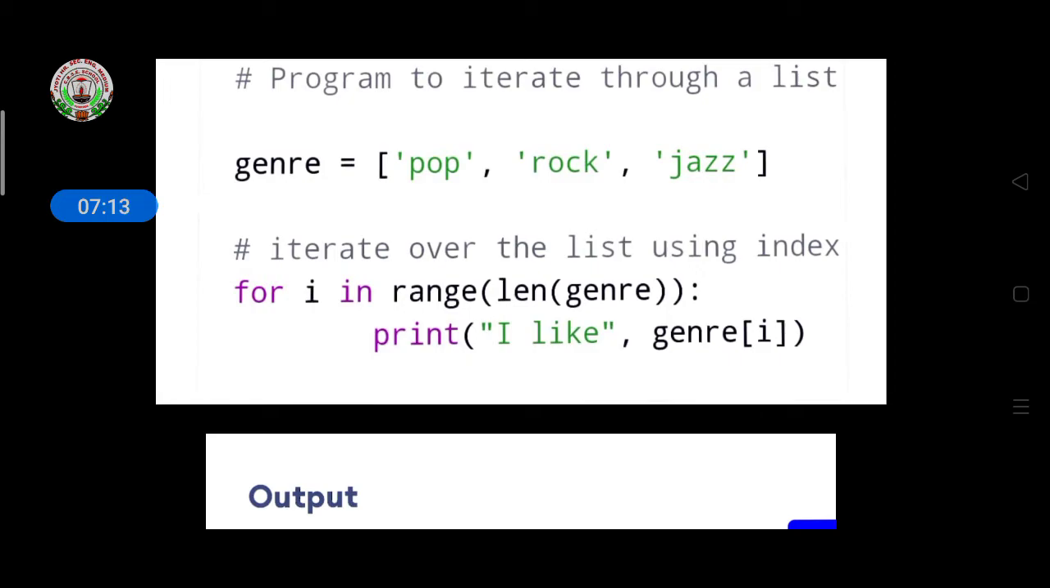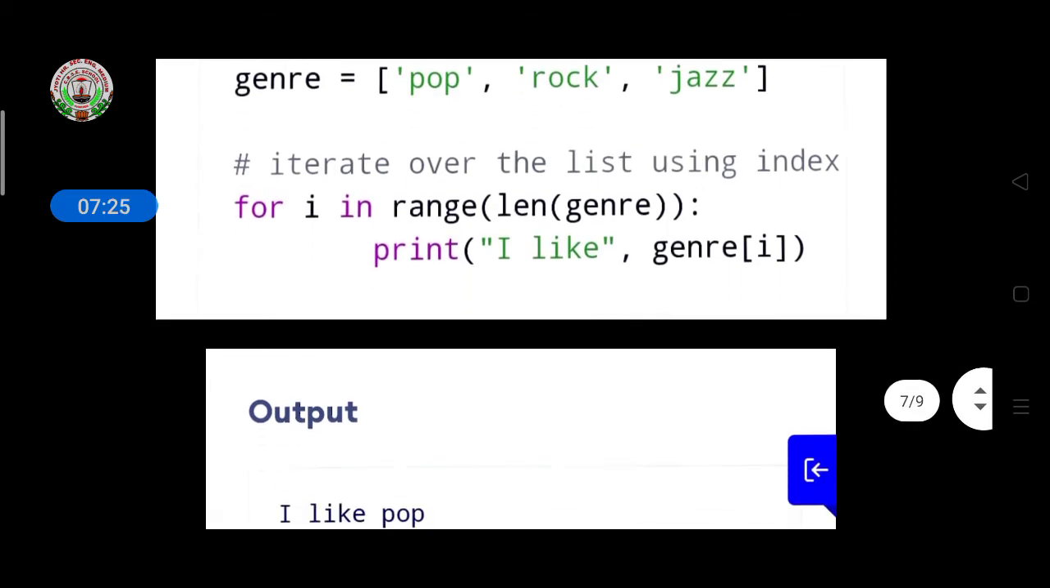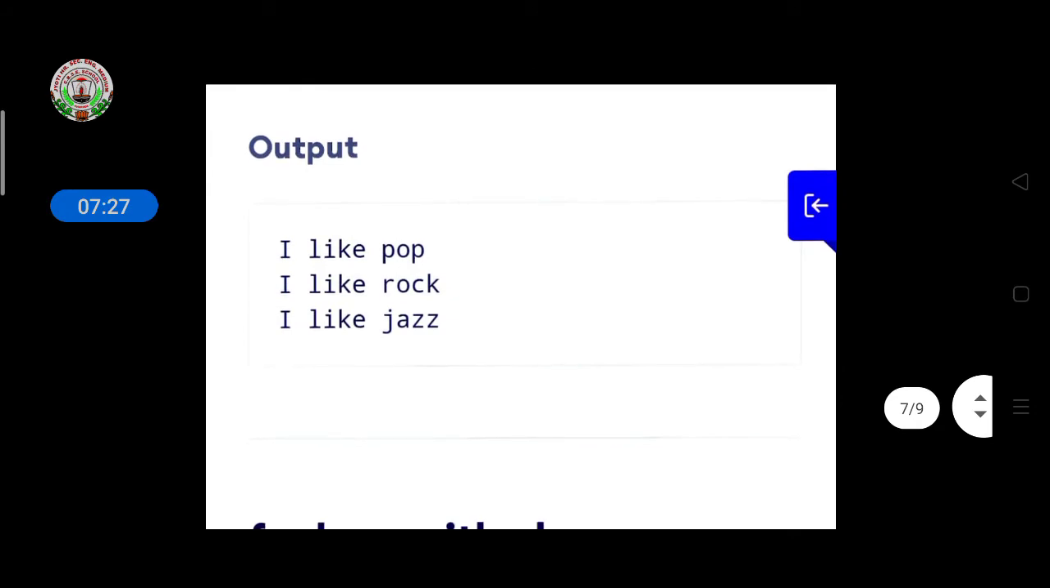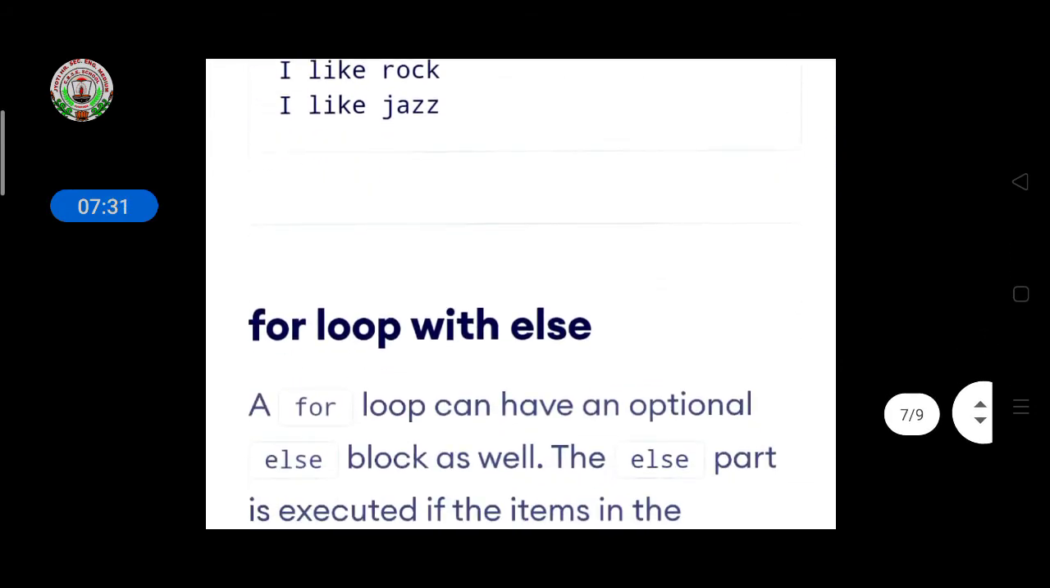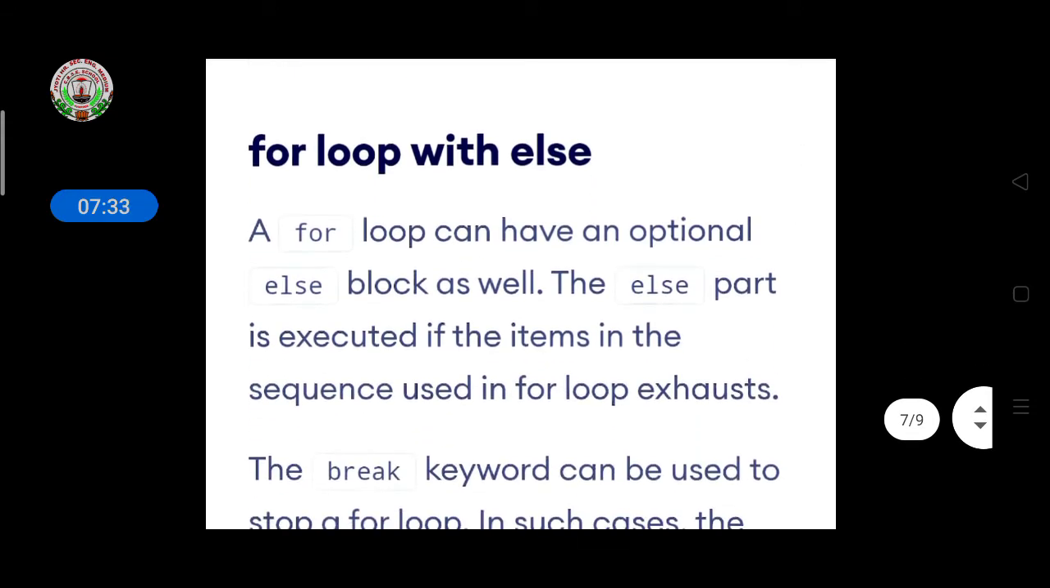It will display the three items one by one, with 'I like' given by default, and the three names pop, rock and jazz. It will show like this in the output: I like pop, I like rock and I like jazz. Then here is the for loop with else.